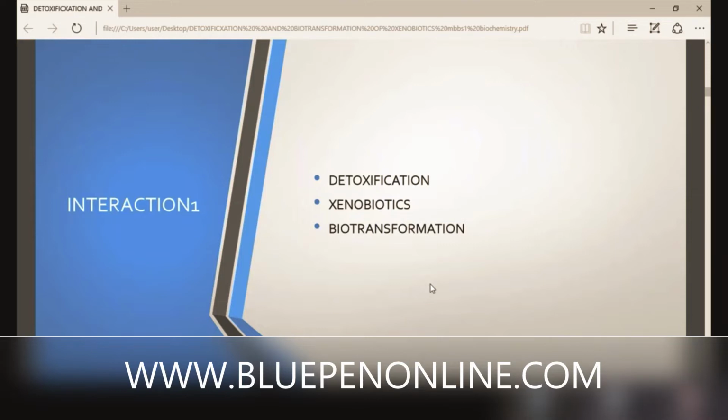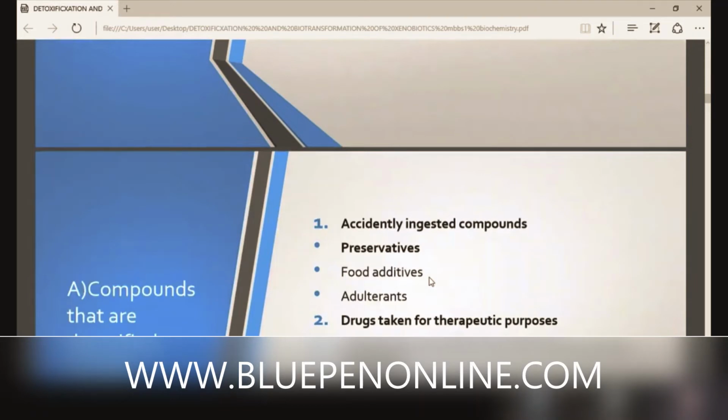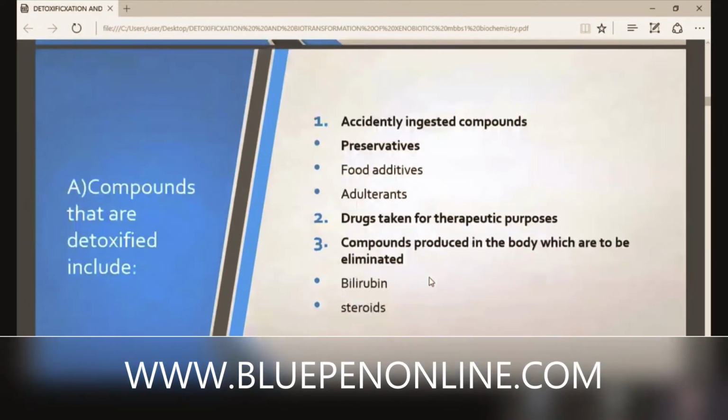Next we are entering into the chemical reactions, in detail, the compounds that are detoxified. We just discussed that there are accidentally ingested compounds, drugs, and products after metabolism by bacteria. First one, accidentally ingested compounds, that is preservatives, food additives, adulterants, like that.